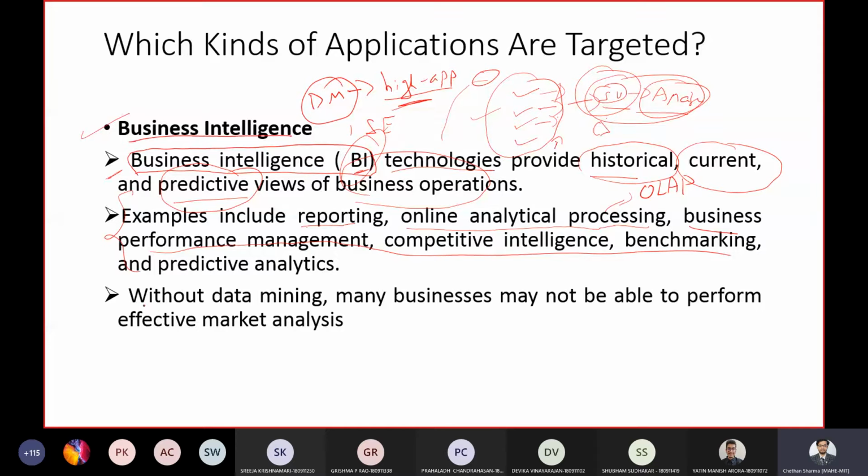Without data mining, many businesses may not be able to perform effective market analysis. Obviously, you have multiple data here, and you also have business intelligence tools. You have to use these tools to perform data mining so as to get an effective market analysis. So it's like market analysis.